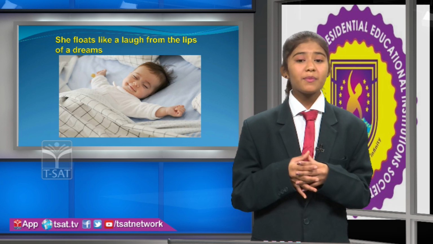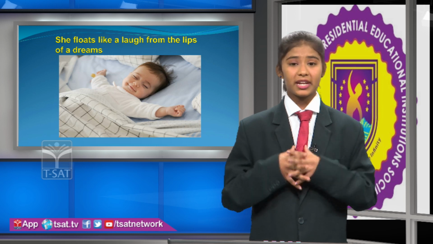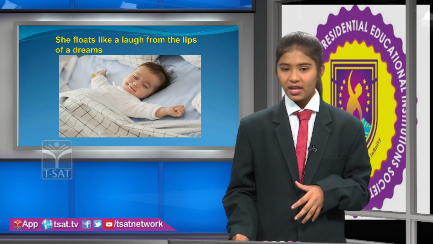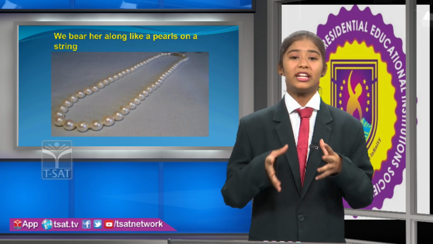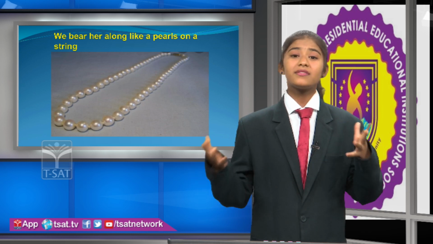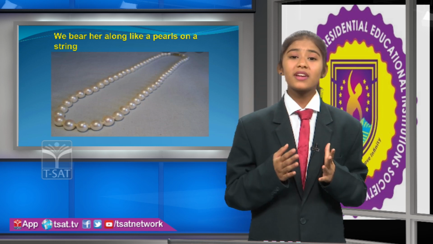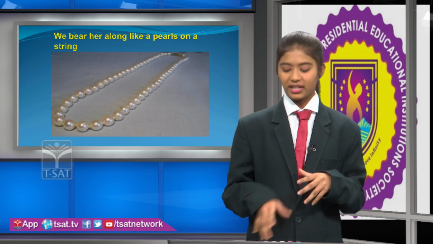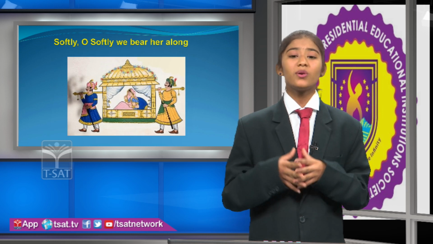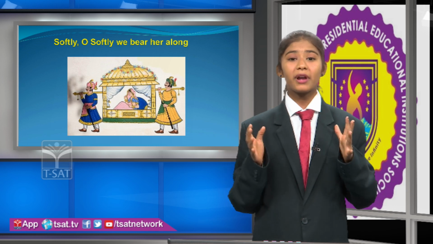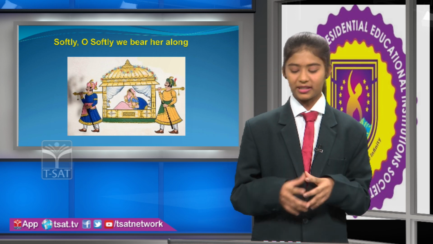And she carries mixed feelings as she has left her parents and is going to start a new life with her beloved. "We bear her along like a pearl on a string" says that the bride is carried like a pearl on a string. She is a precious pearl on a string. "Gaily, softly, oh softly, we bear her along" means they carry the delicate bride softly in the palanquin.